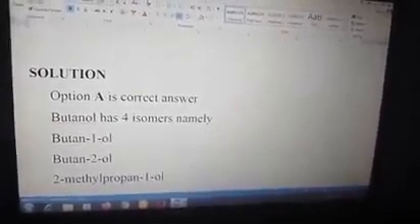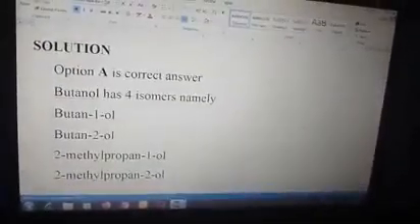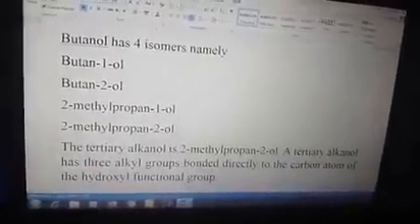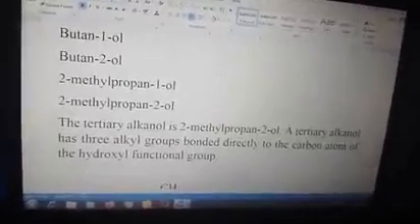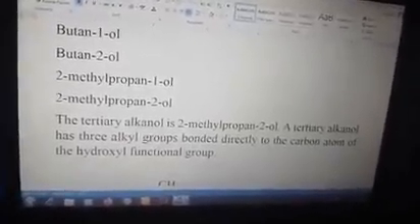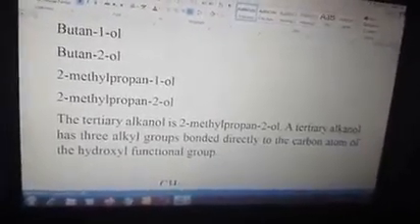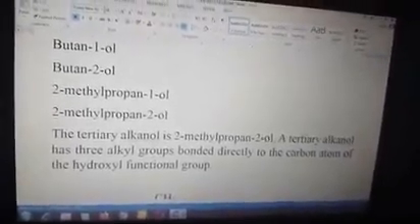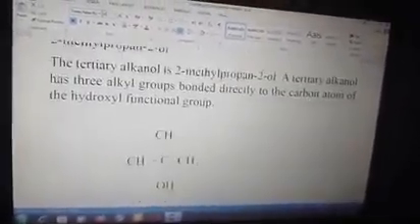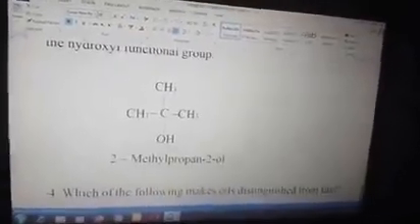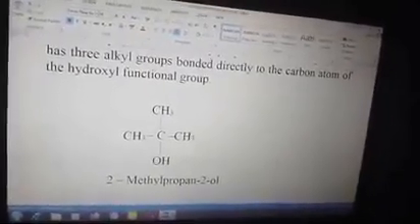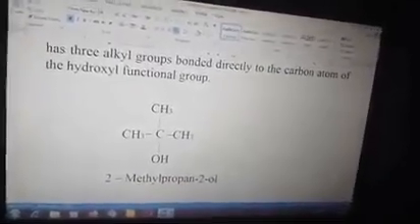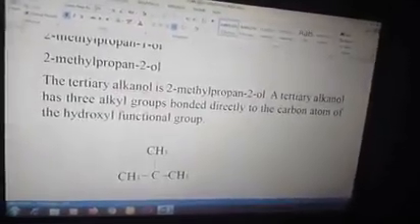Butanol has 4 isomers, namely butan-1-ol, butan-2-ol, 2-methylpropan-1-ol and 2-methylpropan-2-ol. The tertiary alkanol is 2-methylpropan-2-ol. The tertiary alkanol has 3 alkyl groups bonded directly to the carbon atom of the hydroxyl functional group. So you can see the structure. It has 3 alkyl groups, the CH3 groups around the central carbon having the hydroxyl. That's why it's called a tertiary alkanol.